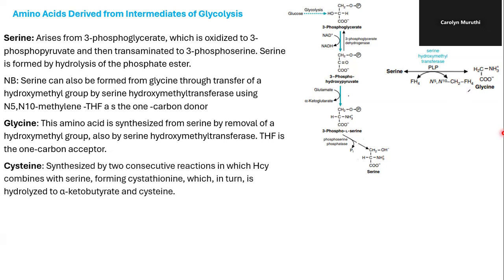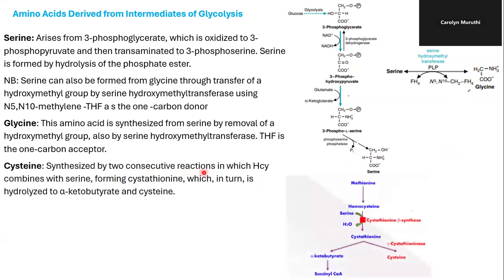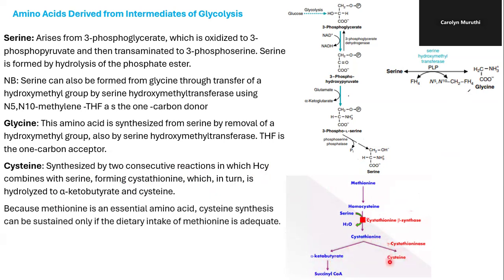We also have formation of cysteine, which is synthesized by two consecutive reactions in which homocysteine combines with serine, forming cystathionine, which in turn is hydrolyzed to alpha ketobutyrate, which can then be converted to propionyl-CoA and cysteine. It's important to know that methionine is an essential amino acid. And so, since homocysteine is derived from methionine, cysteine synthesis can only be sustained if the dietary intake of methionine is adequate.